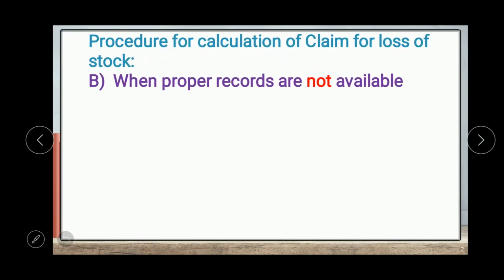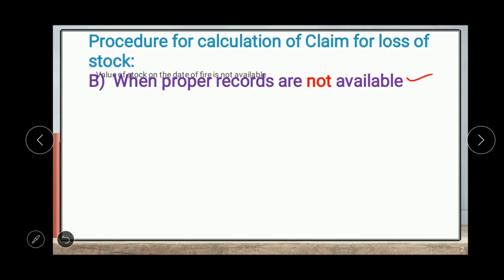Hello friends, let's review the points. Procedure for calculation of claim for a loss of stock. There are two situations. The first is when proper records are available, and the second is when proper records are not available. We are studying the second situation, when proper records are not available.